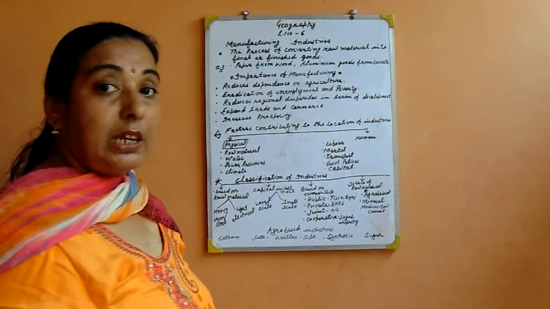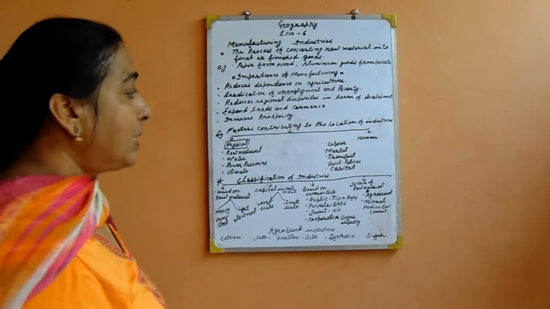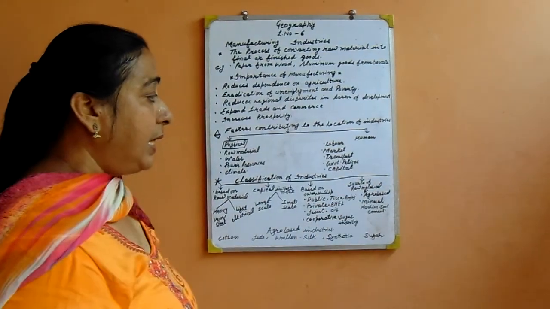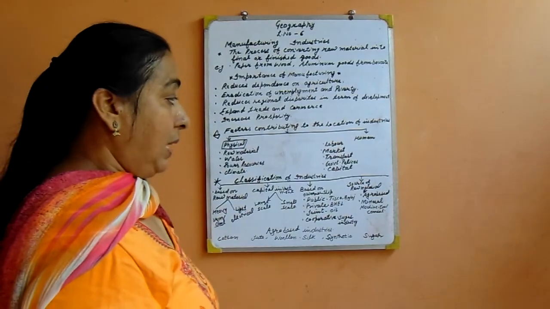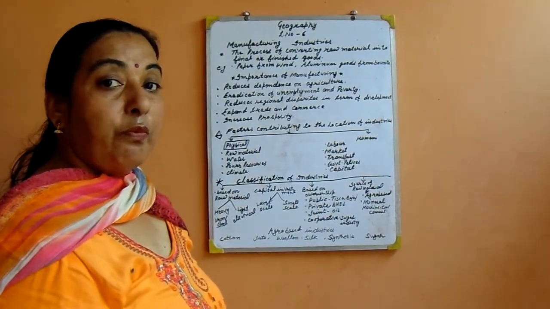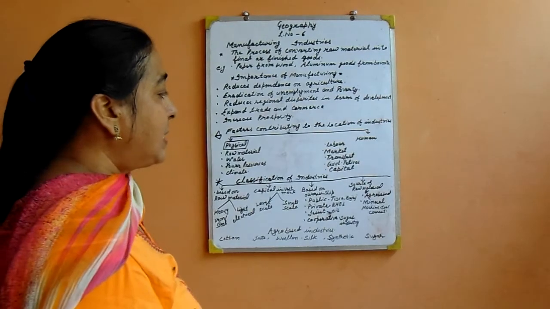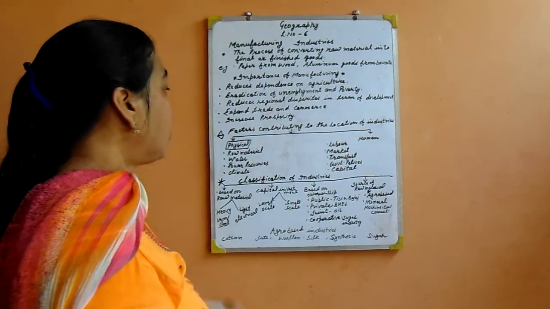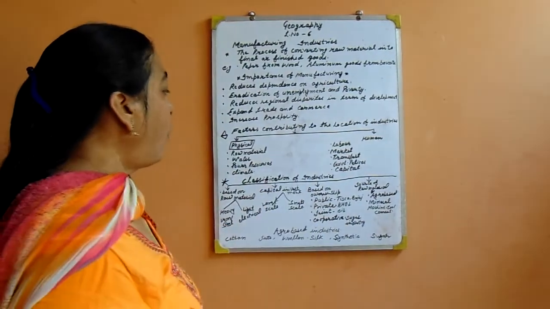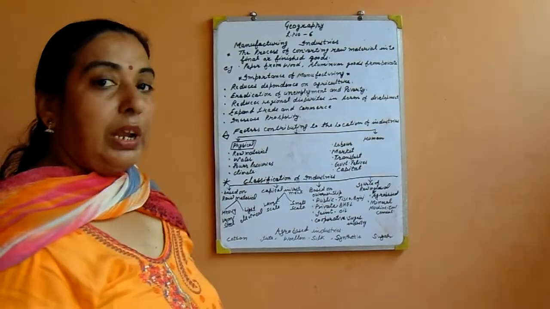Now government policy: where the government provides good policies, industries are also located there. Main and important point is capital. Capital means wealth. So industries are set up where we get a large amount of capital. So these are the factors of location of industry.